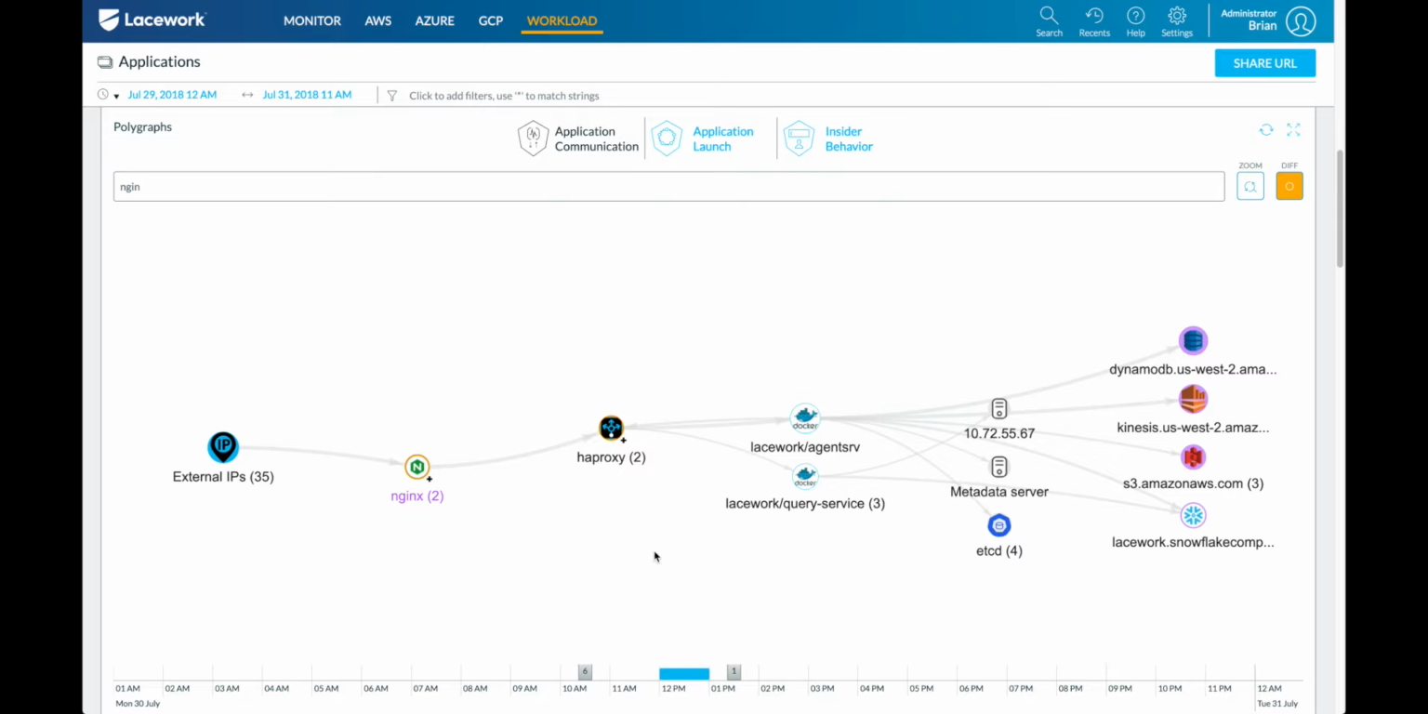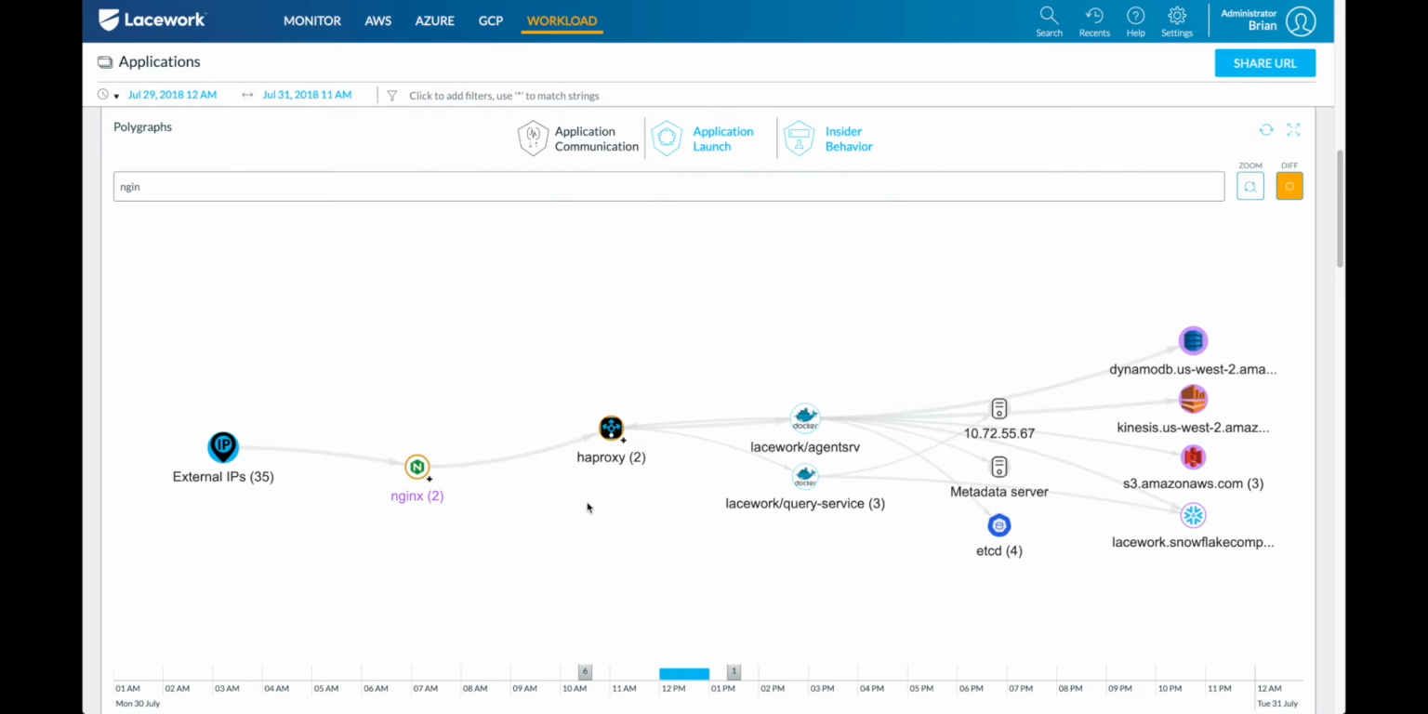Now another important thing here is whether these were run on a VM or run inside a container doesn't really matter. Because we're at the process and network level ourselves and stitching it all together, I'm going to give you the same level of visualization regardless of how it's being run.